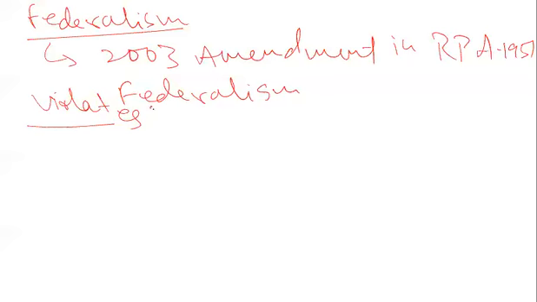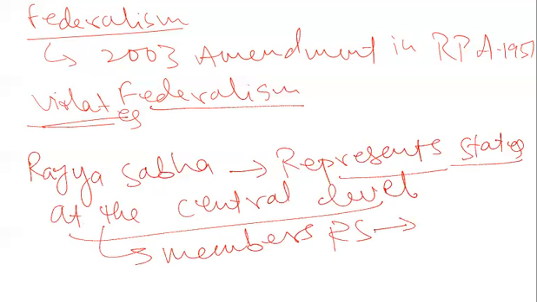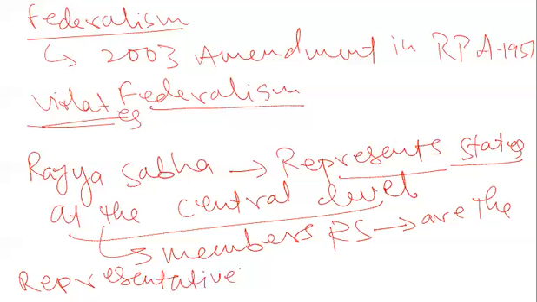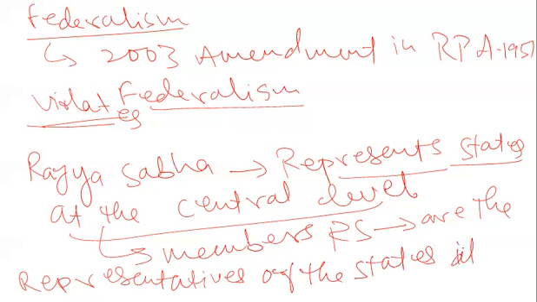So when Rajya Sabha represents the states at the central level, the members of the Rajya Sabha are the representatives of a particular state at the central level, at the union level.